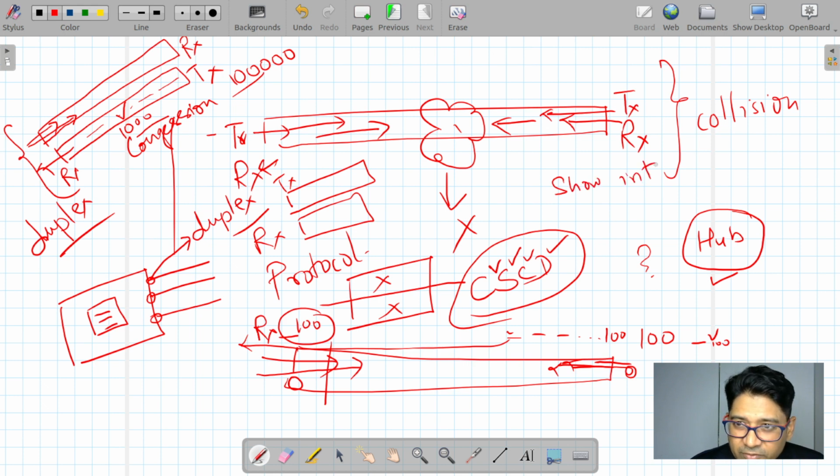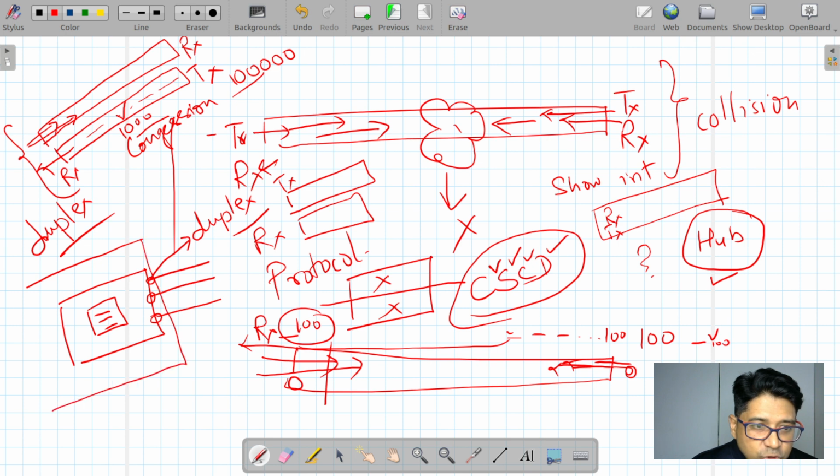Show interface. If you see the output of show interface, there is a separate number for RX and TX, which means they have broken the collision domain. The switch's hardware architecture is such that they never have a collision domain. Clear? Collision domain. Yes, sir.